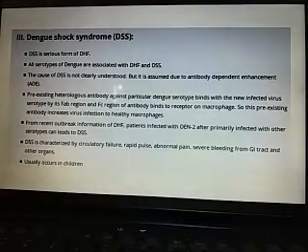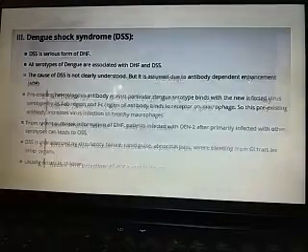Dengue shock syndrome is characterized by circulatory failure, rapid pulse, abdominal pain, and severe bleeding from the gastrointestinal tract and other organs. Usually it occurs in children. So this is the most severe case of dengue.